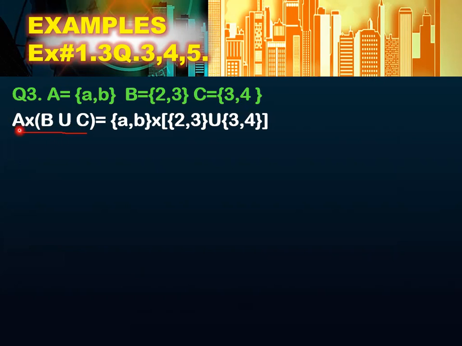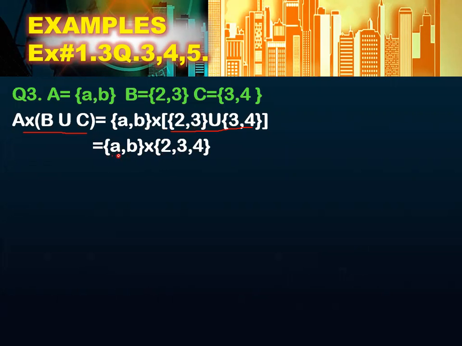For this, first of all, you will write down the elements of set A, which are a, b, then the cross sign, then the elements of set B inside the bracket, which are 2 and 3, then the union sign, then C, which is {3, 4}. First you will find the union, and then you will find the Cartesian product. So A cross, copied as it is, and the union of {2, 3} and {3, 4} is {2, 3, 4}. As you know, we write the common element only one time.